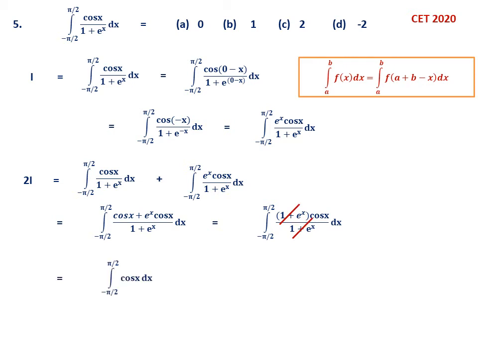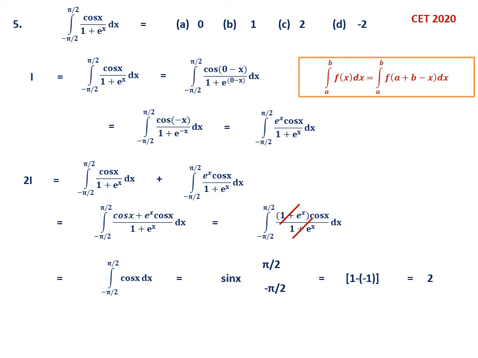So what happens? The integration will be minus pi by 2 to pi by 2 cos x dx, but you know it is integrable. Sin x, it is from minus pi by 2 to pi by 2 limits. So sin pi by 2 is 1, minus sin of minus pi by 2 is minus 1. So 1 minus minus 1, this is 2. So the answer is 2.